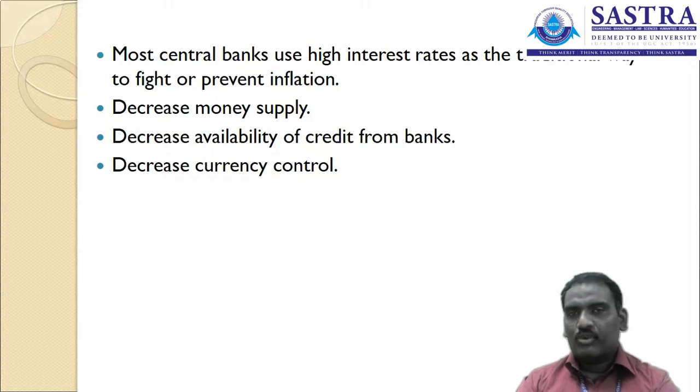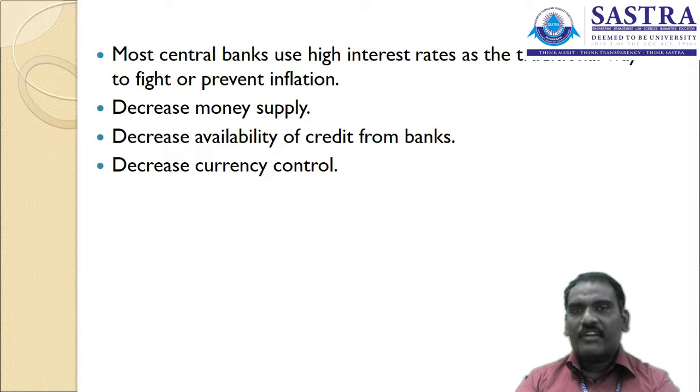So when they want to reduce the money circulation, they increase the interest rate for the various loans and advances. Then people do not want to get money from the bank or apply for a loan because the interest rate is high. Likewise, they want to control the money circulation in the country. Decrease the money supply.